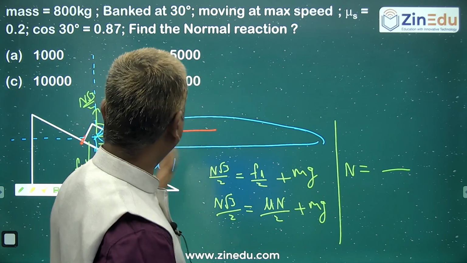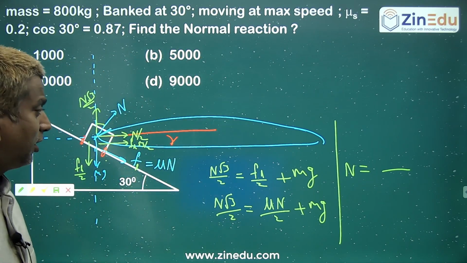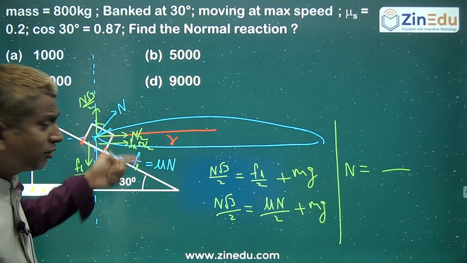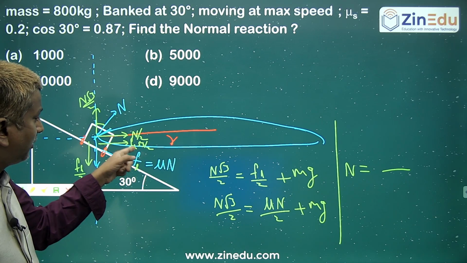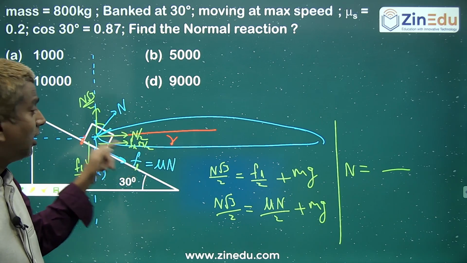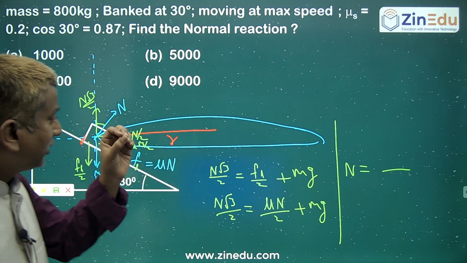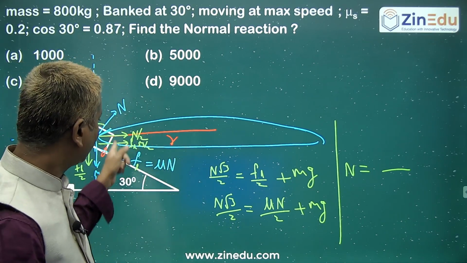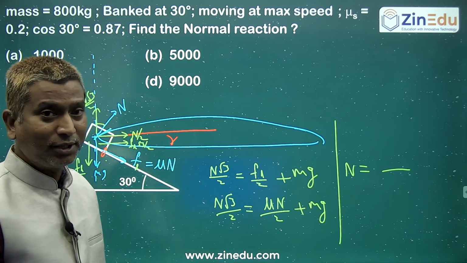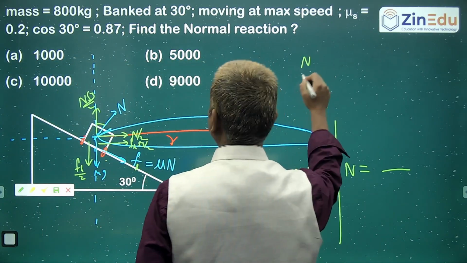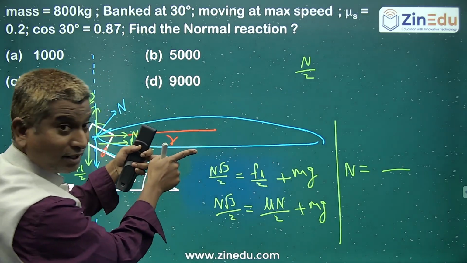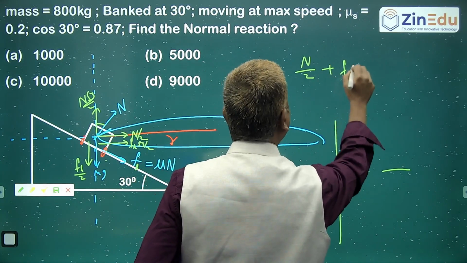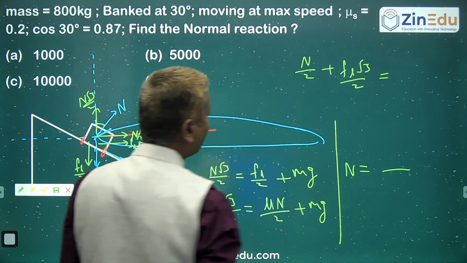They could have even asked what is the speed, because when you know the normal contact force, what else can you do? What is the net force in the horizontal direction? N by 2 and FL root 3 by 2. These two components together are providing the necessary centripetal force. They are acting like a centripetal force. Check it. The net force in the horizontal direction, which is responsible for taking a turn, N by 2 plus FL root 3 by 2, is acting like a centripetal force.